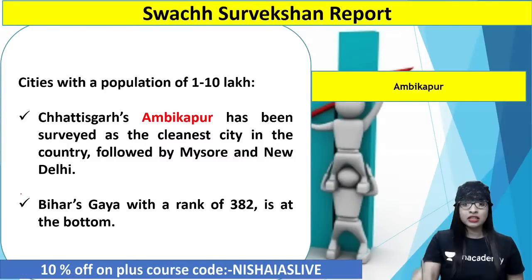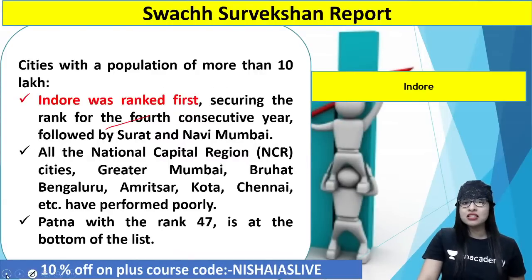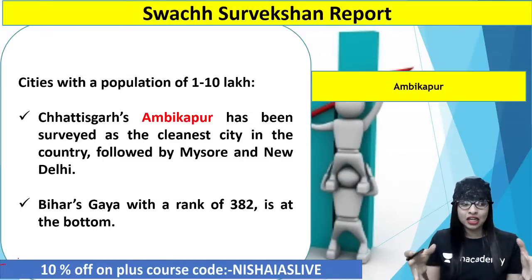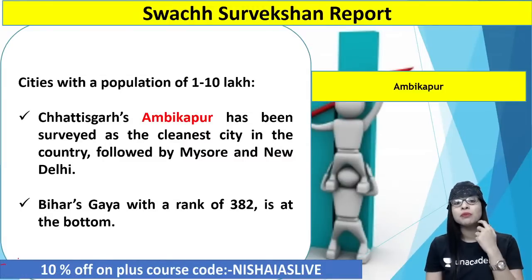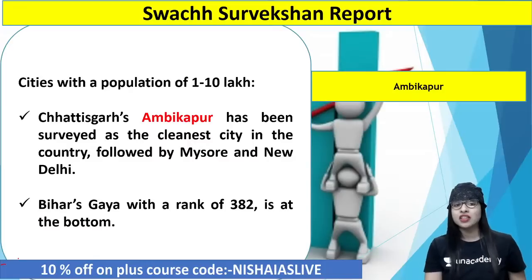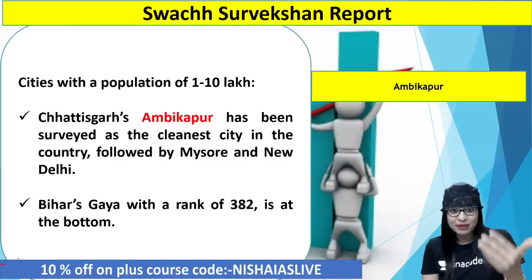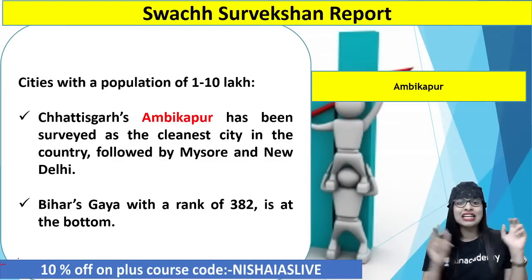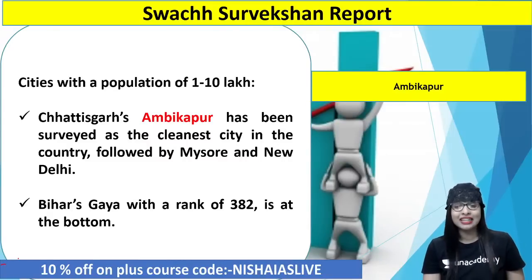Now, in the previous slide, I told you regarding the cities with a population of more than 10 lakh. Now, if you do an analysis of cities with a population of 1 to 10 lakh, in that category, in the state of Chhattisgarh, there's a city called Ambikapur. It's not the Ambika from Neighbour's Envy, guys. It is Ambikapur. Okay? As per the survey, it has been found to be the cleanest city in the entire country India, followed by Mysore and New Delhi.